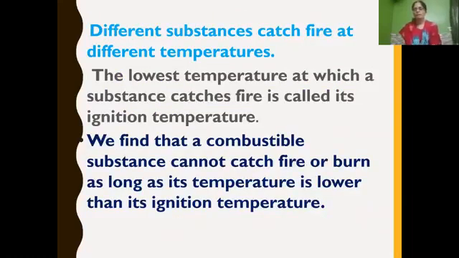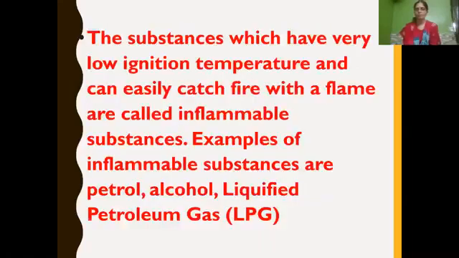Then different substances catch fire at different temperatures. The lowest temperature at which the substance catches fire is called ignition temperature. So what is ignition temperature? The lowest temperature at which the substance catches fire is called ignition temperature. All combustible substances cannot catch fire or burn immediately. Until when do they catch fire? They catch fire or burn only when the temperature reaches their ignition temperature.